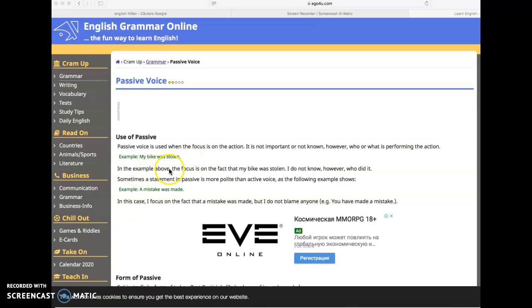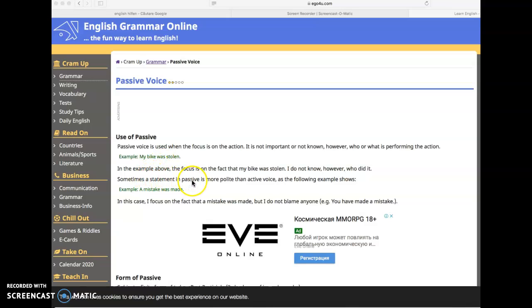In the example above, the focus is on the fact that my bike was stolen. Pe ce a fost focusată acțiunea? Pe ce că bicicleta lui a fost furată. I don't know who did it. Eu nu știu cine a făcut aceasta.